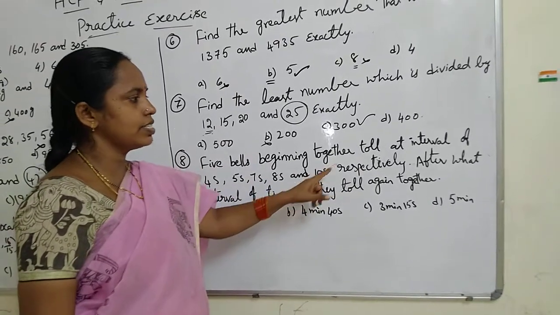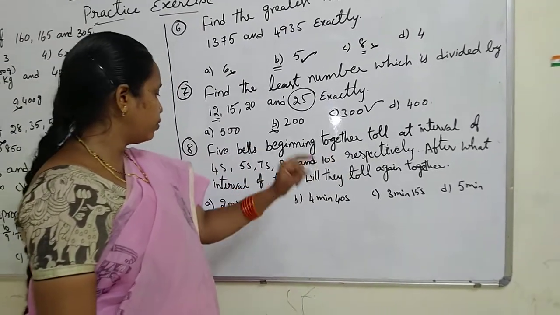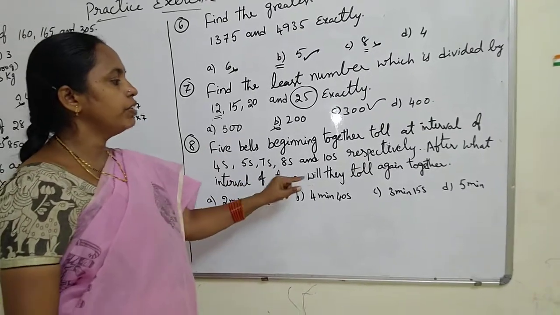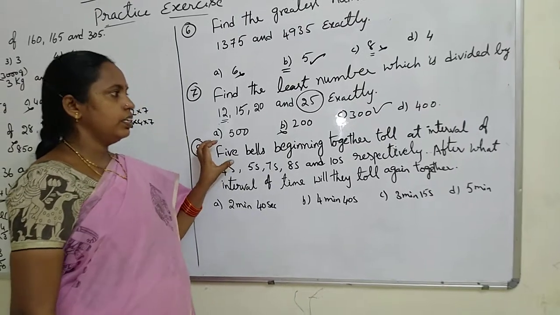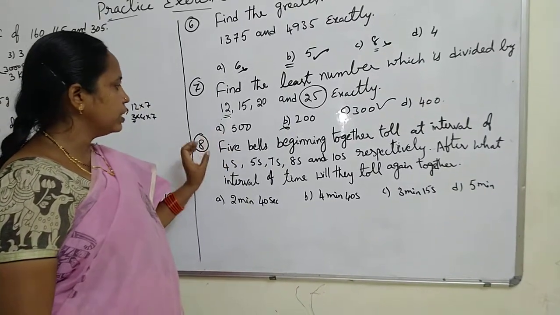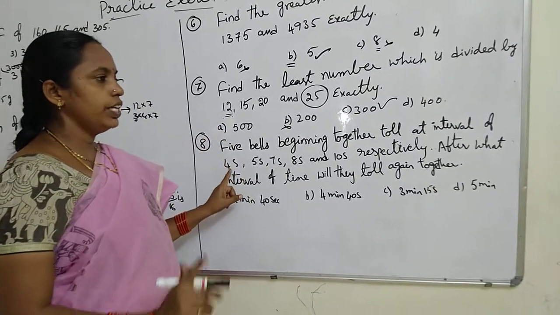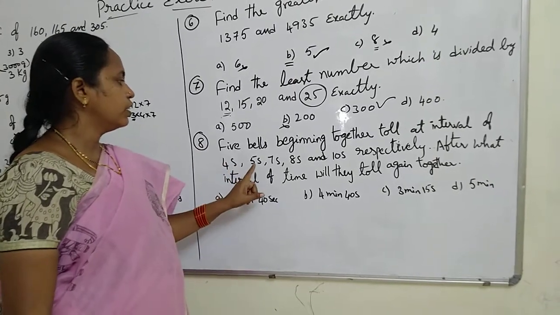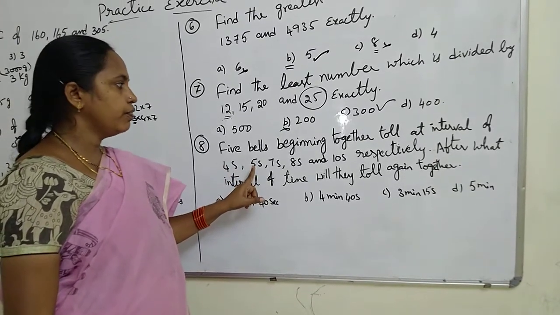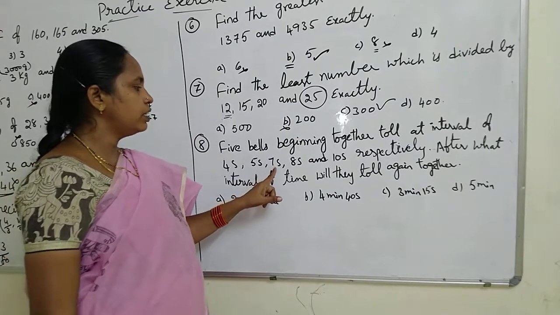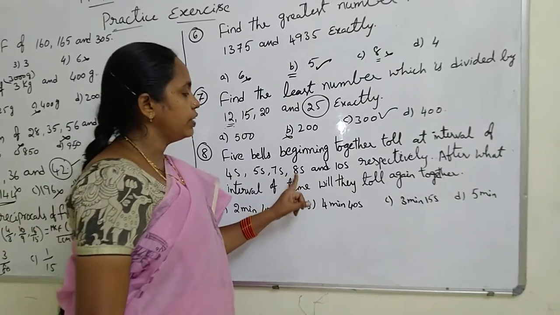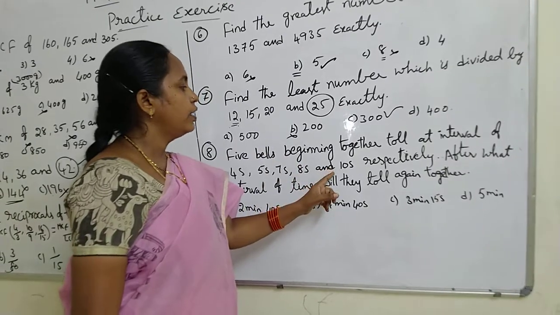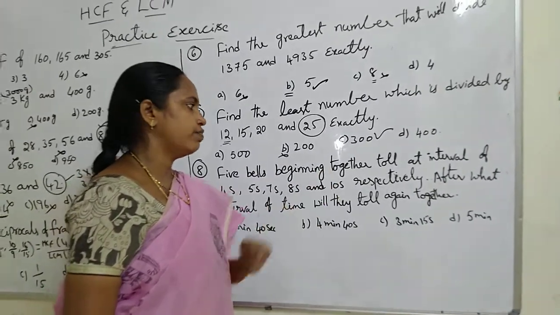5 bells beginning together toll at intervals of 4 seconds, 5 seconds, 7 seconds, 8 seconds and 10 seconds respectively. After what interval of time will they toll again together? Here 5 bells. Toll means ringing. The first bell rings every 4 seconds, the second bell every 5 seconds, the third bell every 7 seconds, the fourth bell every 8 seconds, and the fifth bell every 10 seconds.